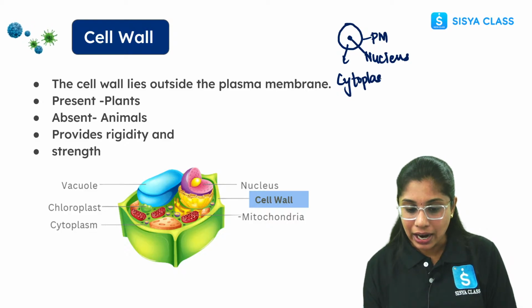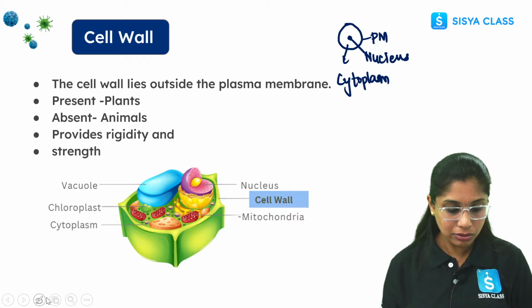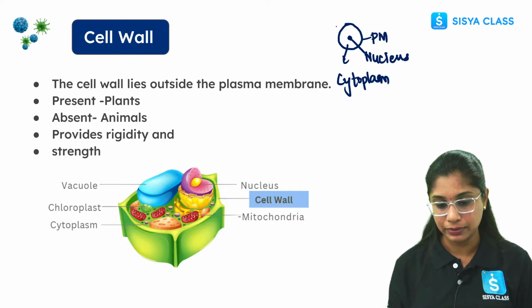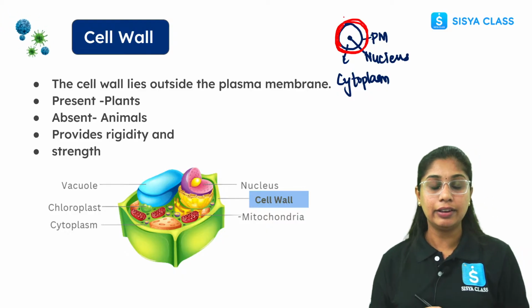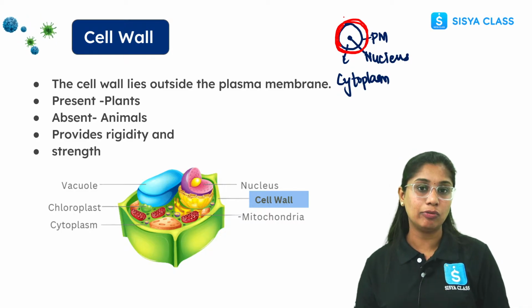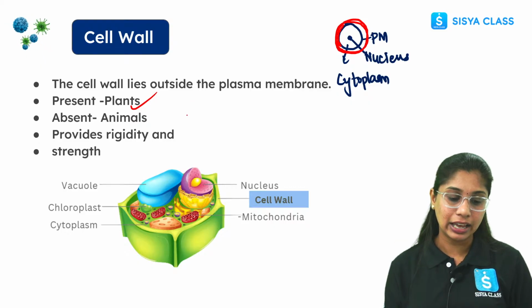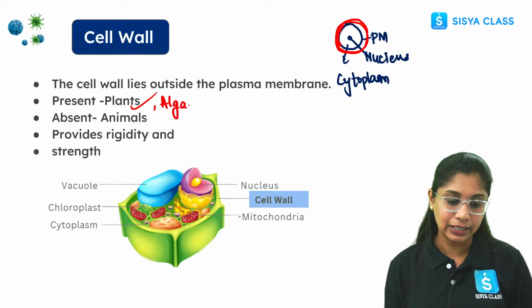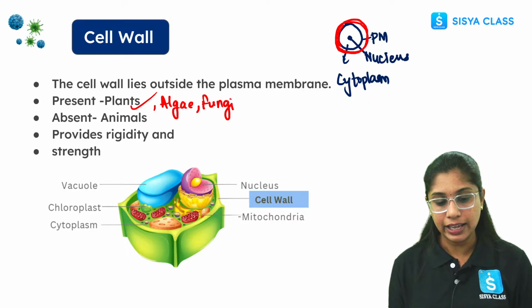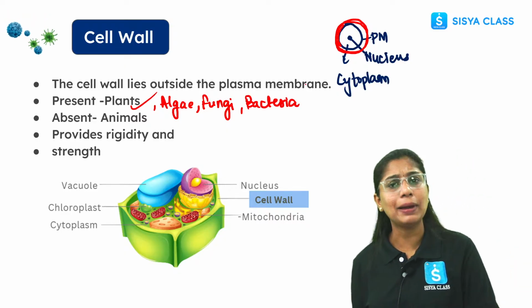Now, if a cell has an outer layer, one more layer around the plasma membrane, if you see here, this one is the cell wall outside the plasma membrane. Clear everyone? In your exams they usually ask, where do we see the cell wall? Usually it is seen in plants. Apart from that we also see it in algae, fungi, and in bacteria.